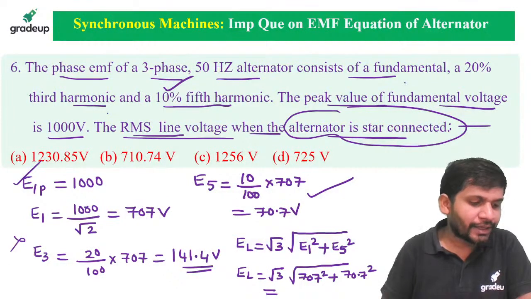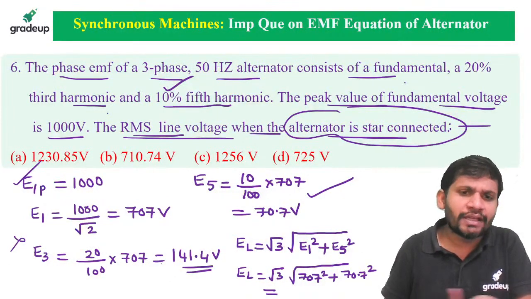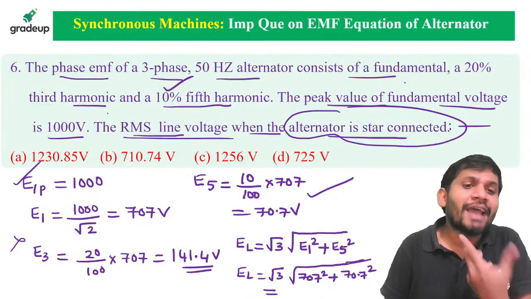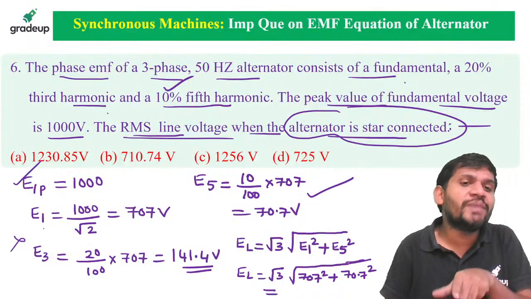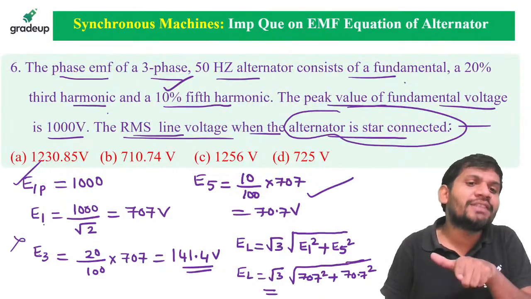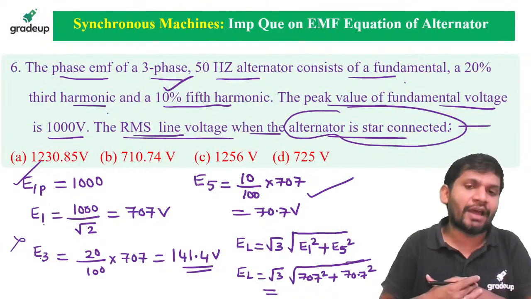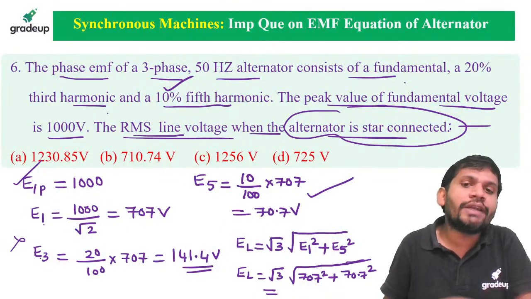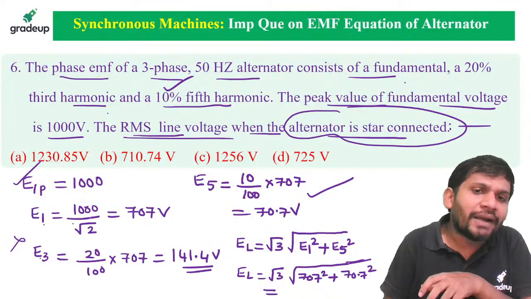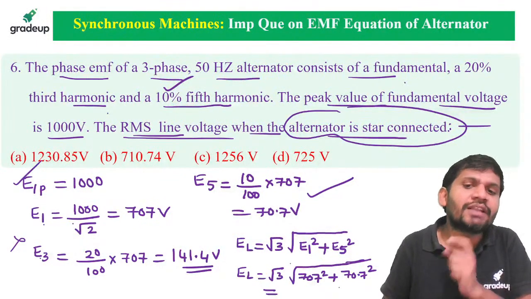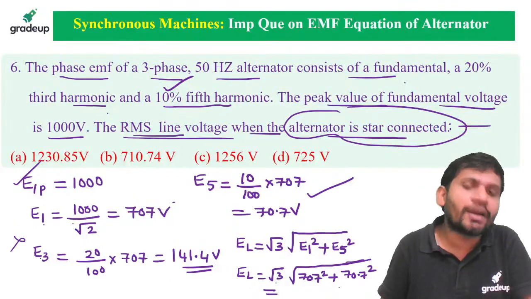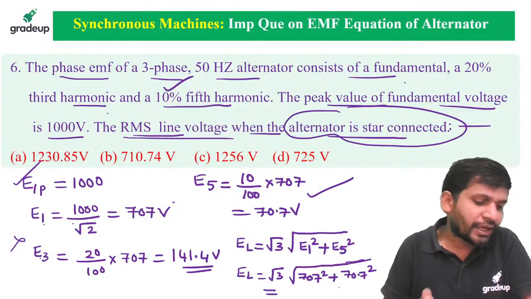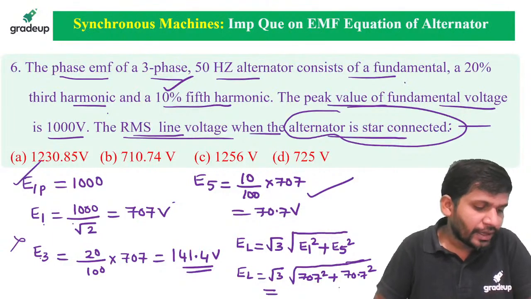Is it okay, Manikanta? Here I'm not using the third harmonic. But in the calculation of phase voltage, it is included. If you want to calculate the phase voltage, then you can calculate the square root of E1 square plus E3 square plus E5 square. But I am calculating the line voltage. I took only the fundamental and fifth order harmonic, all RMS values. Because I want the line voltage in star connection, I multiplied with root 3. Is it okay, Manikanta?